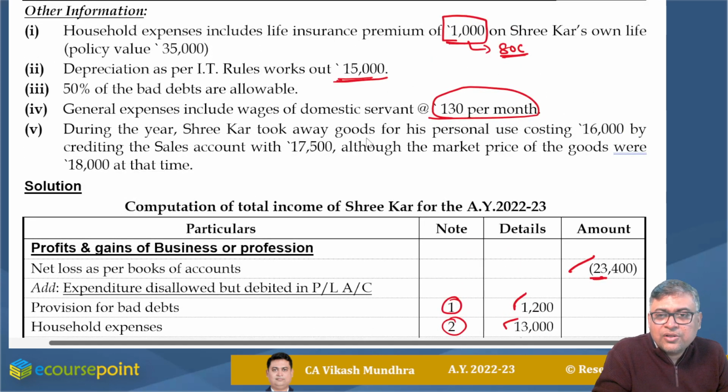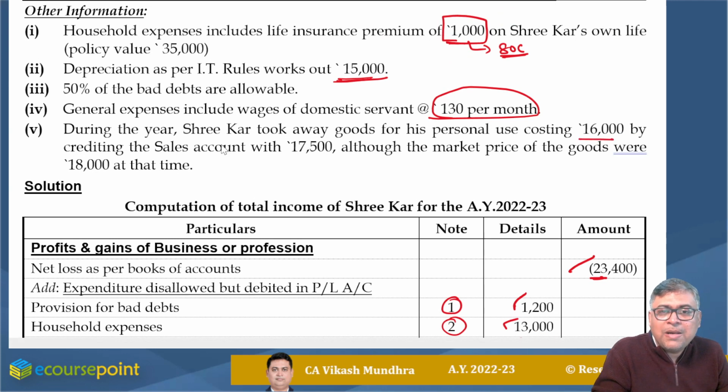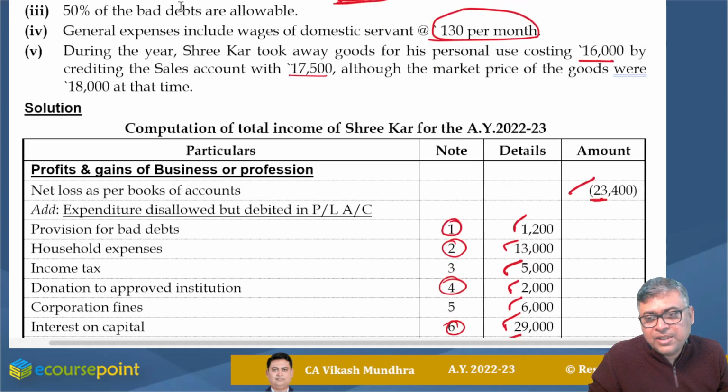During the year, Shrikar took away goods for his personal use, costing rupees 16,000, by crediting the sale account with 17,500, although the market price of the goods was 18,000 at that time. That means this is nothing but drawings. The sale account credited with 17,500 should be nullified. Similarly, purchase of rupees 16,000 should also be nullified.